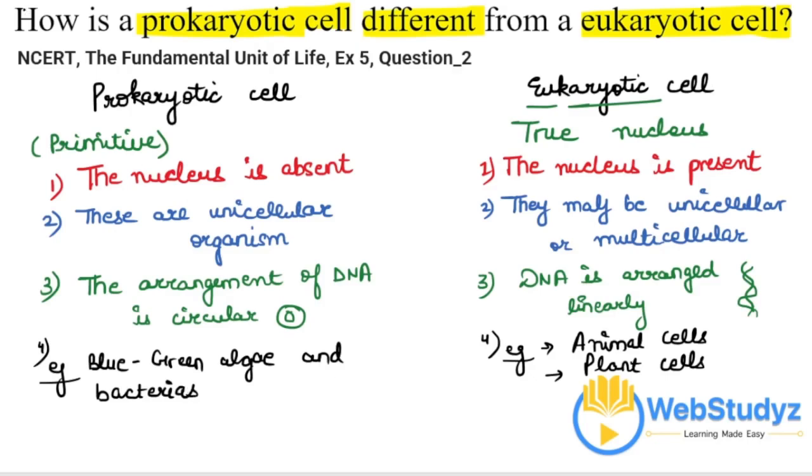So that is going to be the major differentiation between a eukaryotic cell and a prokaryotic cell. In these ways, both of the two are different from one another. One has a primitive kind of nucleus, which means the nucleus is absent, and here a true nucleus is present, and there are further points available. So this is the differentiation. I hope you understood it well.